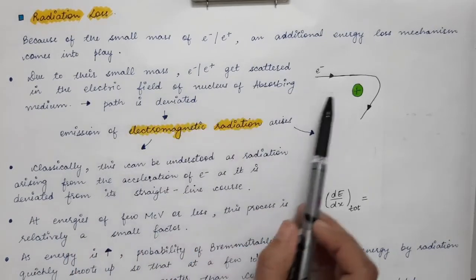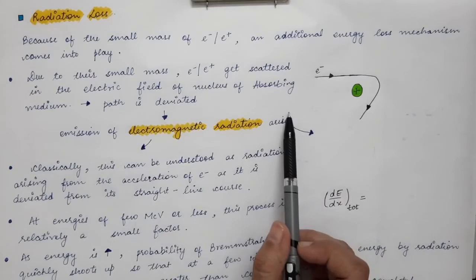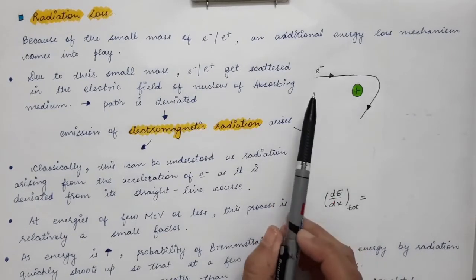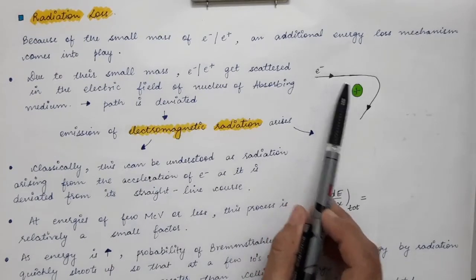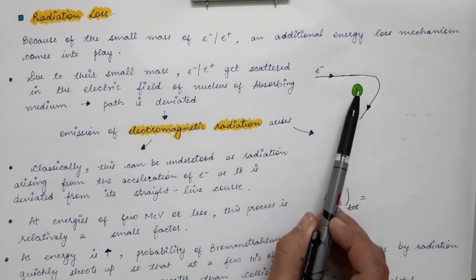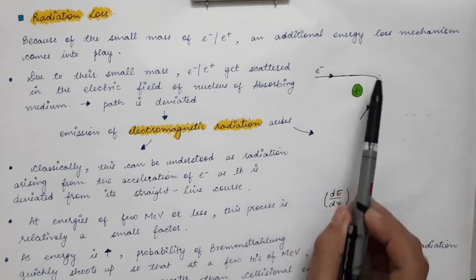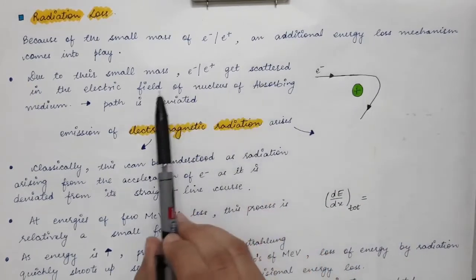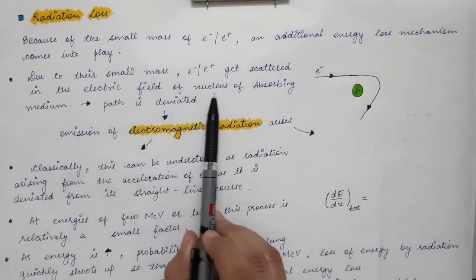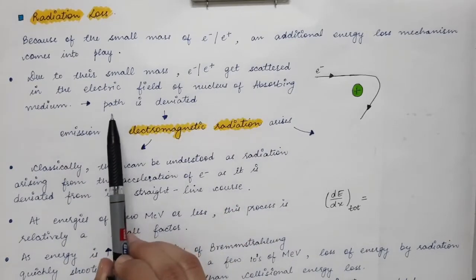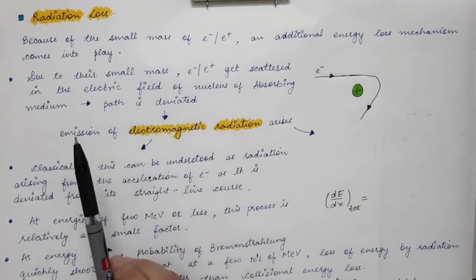Electric field of the nuclei means the Coulombic force which is acting on the electron due to the nucleus of the absorbing medium. Due to the electric field, the path of the electron will get changed. So the electron and positrons get scattered in the electric field of the nucleus of the absorbing medium, means their path is deviated.